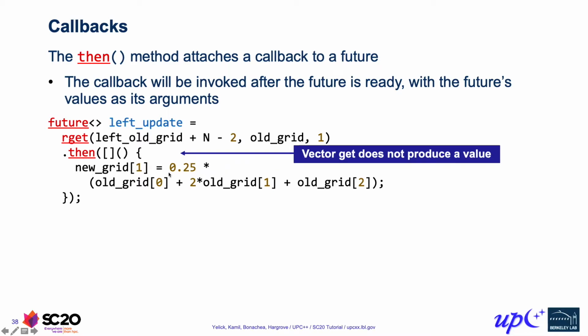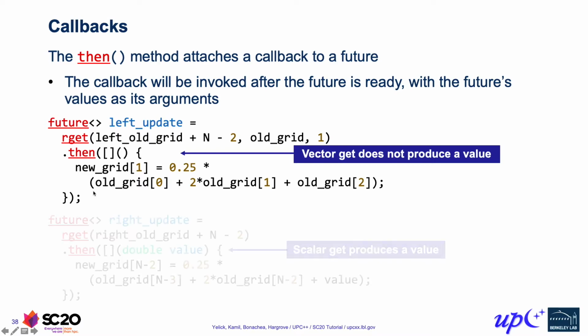Now the body of the callback here actually does the resulting computation. And through the vector arget, we're actually getting the ghost cell directly stored inside of our local grid, and so then we can go ahead and access it out of our local grid as part of our callback.